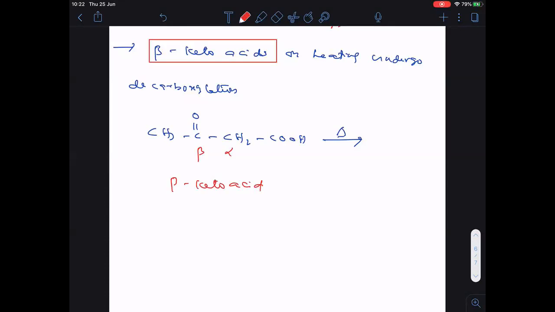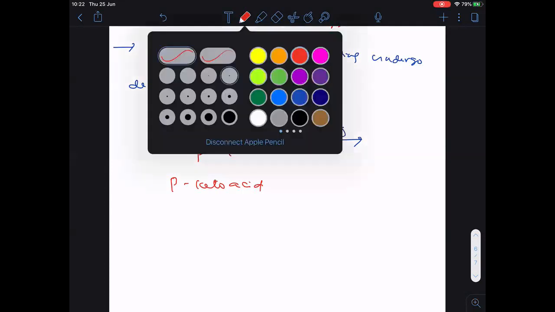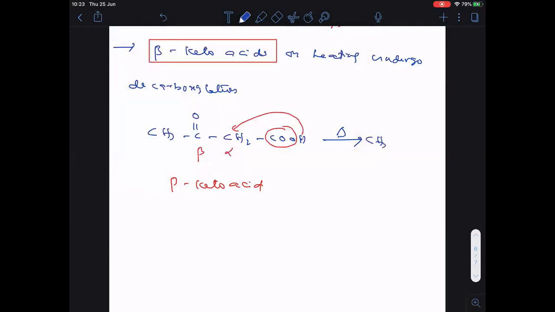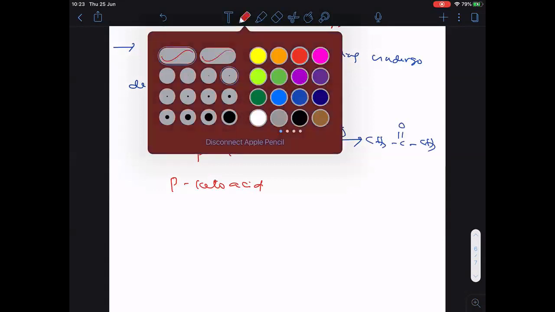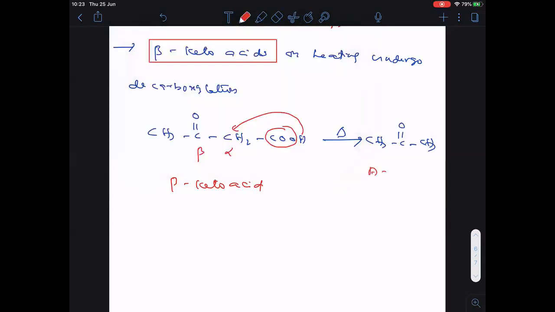Beta keto acids. So remember, just CO2 liberates out here. When CO2 liberates out, this hydrogen combines with this carbon. So as a result, what is the product formed here? CH3, C double bonded O, CH3. What is its name? This compound is popularly known as acetone, or we can call it propanone.